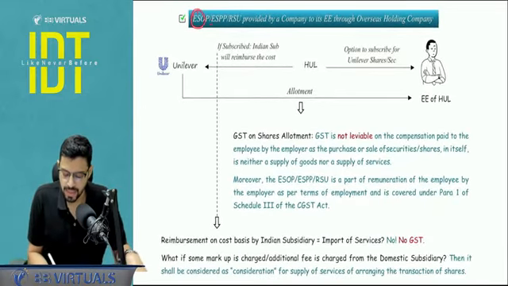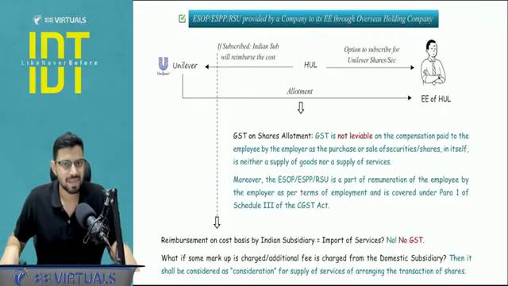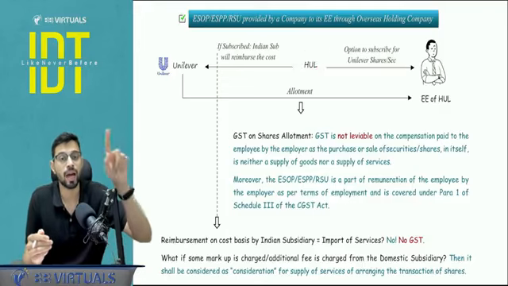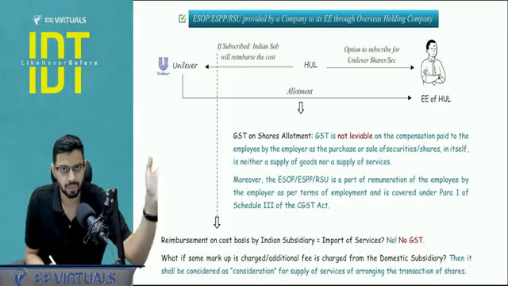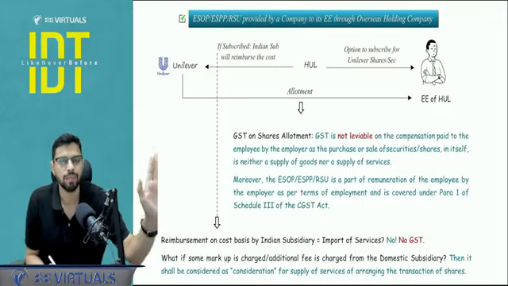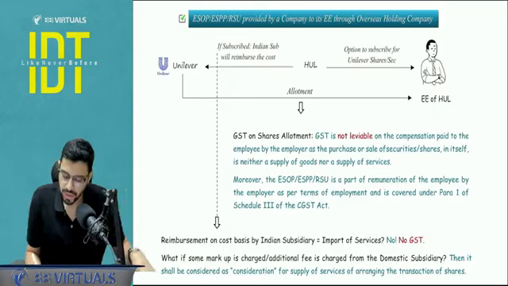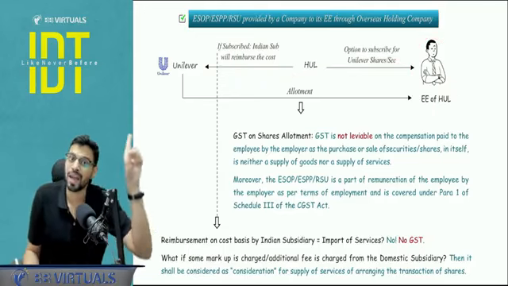Now what is happening with ESPPs, ESOPs, RSUs, restricted share units and everything? These are basically option plans. So there is a company in India which is giving an option to subscribe for securities, but the securities are not its own, but rather of the parent company, which is a foreign, abroad-based parent company, of which the shares are being offered in that option. So this option is given to the employees of HUL, but the shares are of the parent foreign company.